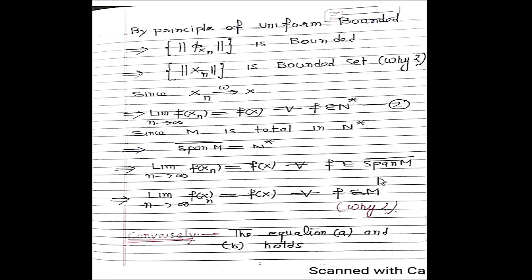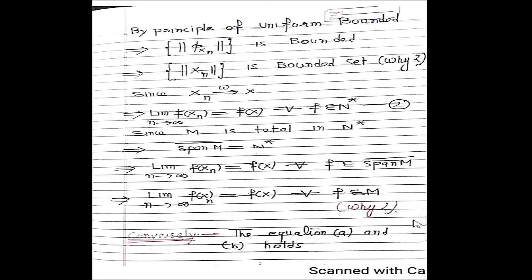Similarly, M is a subset of this set. So it means this condition is true for every f belonging to M. Clear? So simply, if any condition is true for India, then that condition is also true for Punjab. So which proves the result number B.